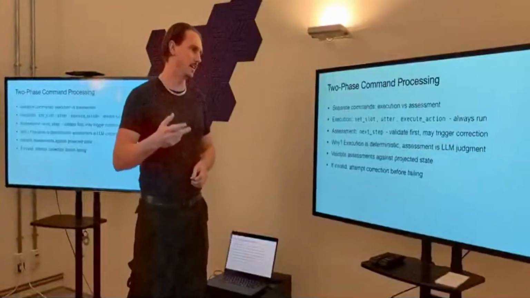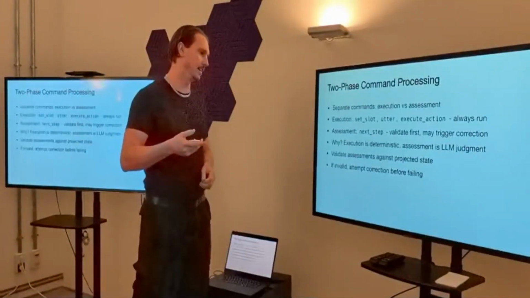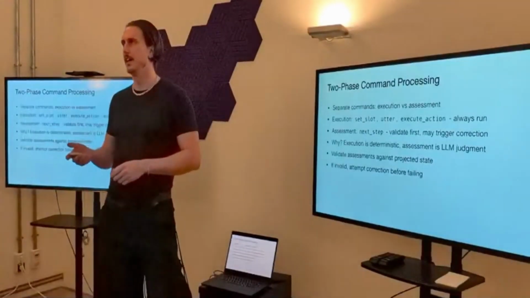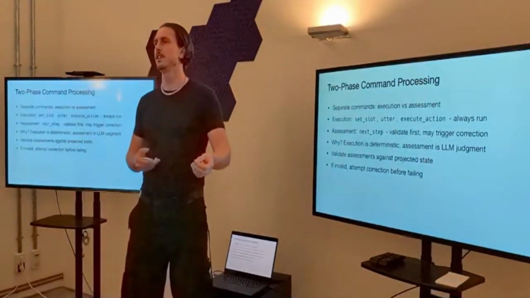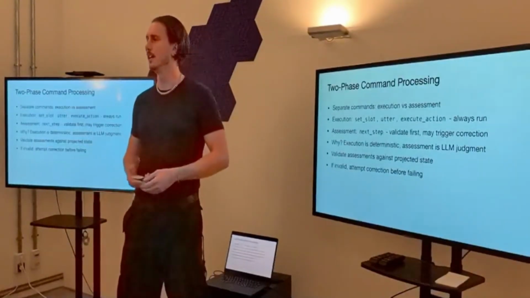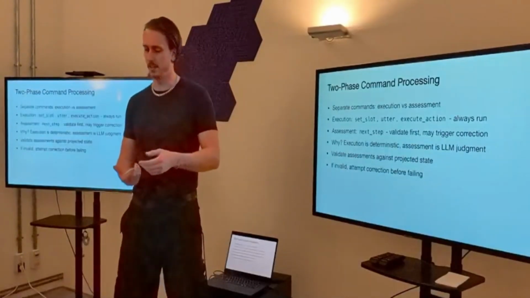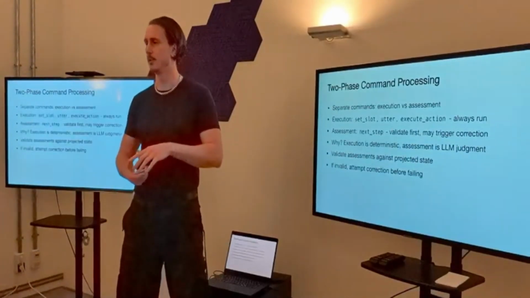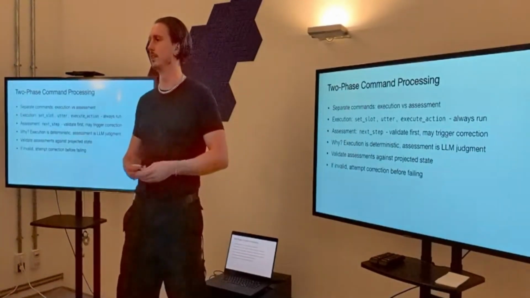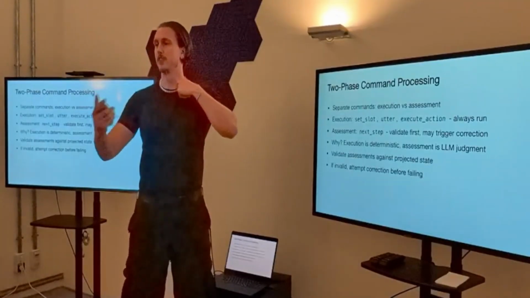The execution is deterministic, while assessment is LLM judgment. We validate the assessments against the projected state, and if it's invalid, we'll attempt a correction. If the LLM made an incorrect prediction, we will make a corrective call to the LLM and tell it, hey, your prediction was wrong. When we evaluate the condition, we may come up with a different answer to what the LLM predicted, because the LLM is not very good with hard logic. And so we will make a corrective call.